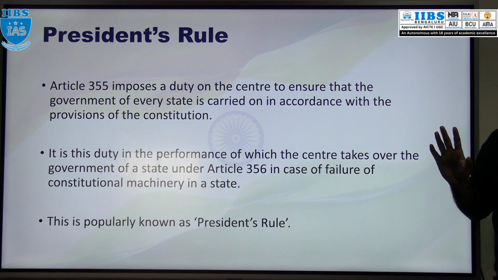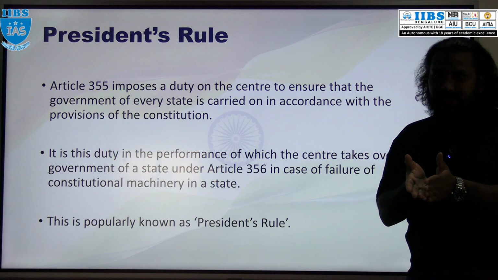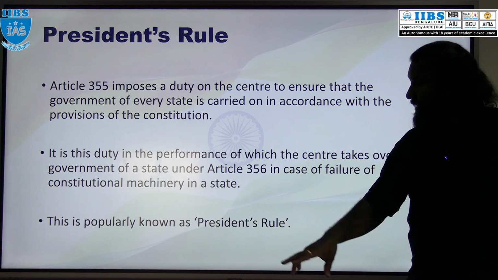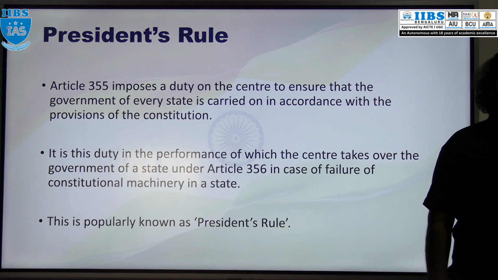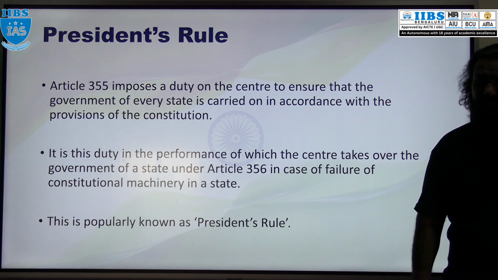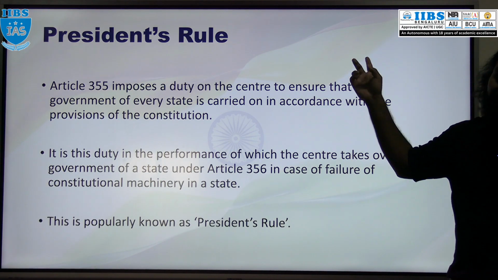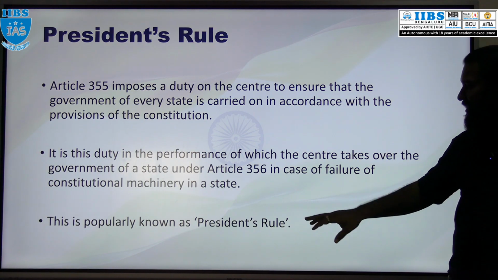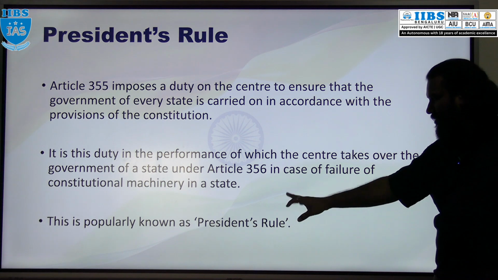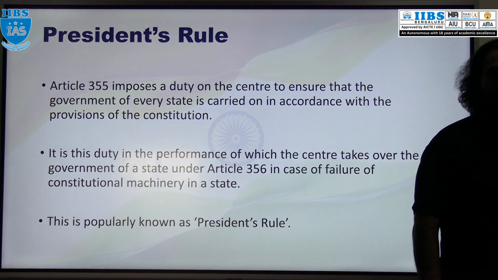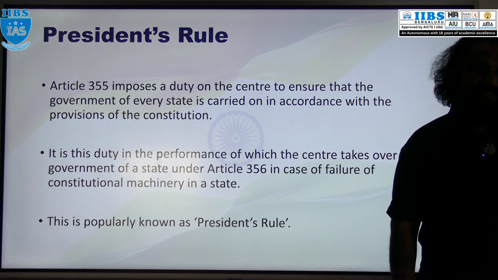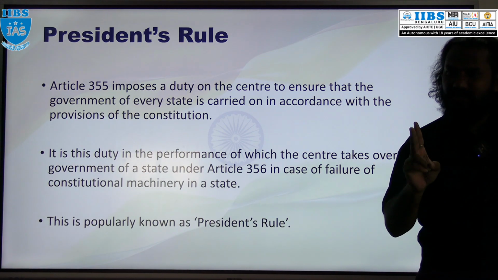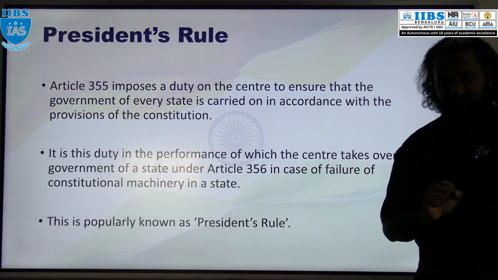Article 356 says that if in a state the administration is not running according to the constitution, at that time this emergency can be imposed. When there is a failure of the constitutional machinery in the state, then president rule can be imposed on that particular state. That is mentioned in Article 356, popularly known as president rule. Remember, we don't have any state emergency. That word is nowhere mentioned in the constitution. National emergency, constitutional emergency or president rule, and financial emergency only.